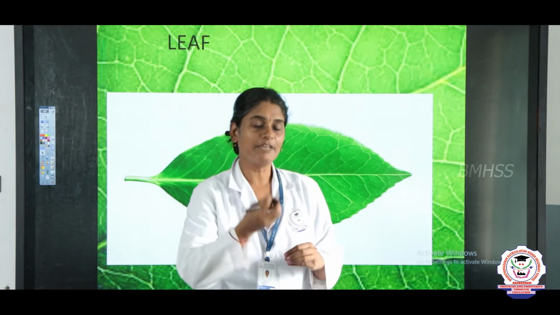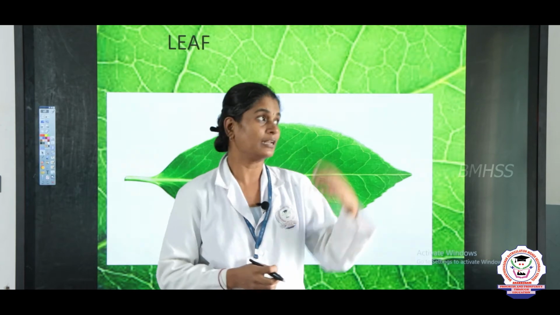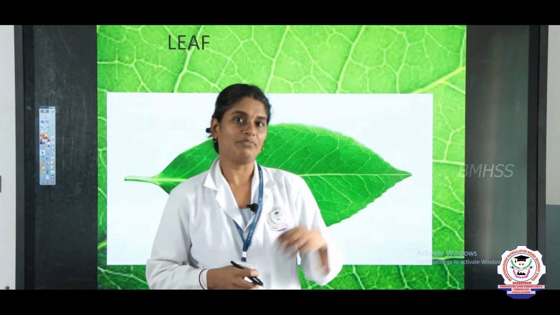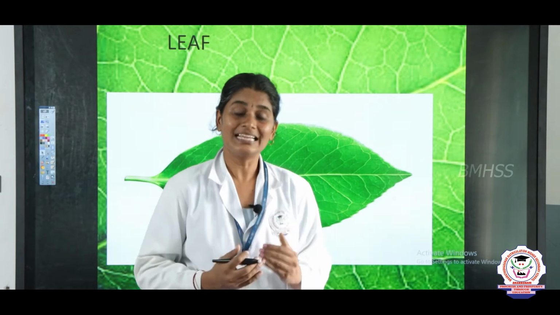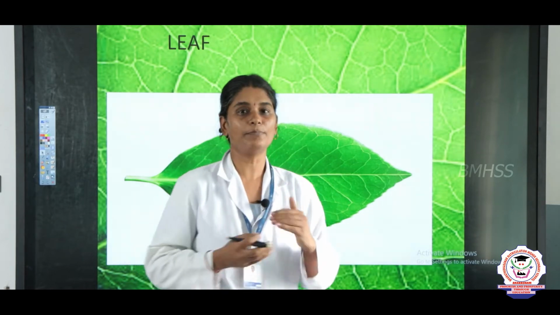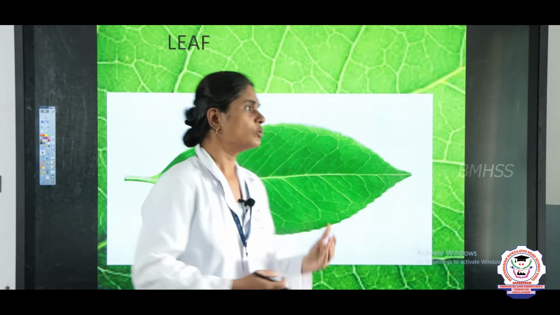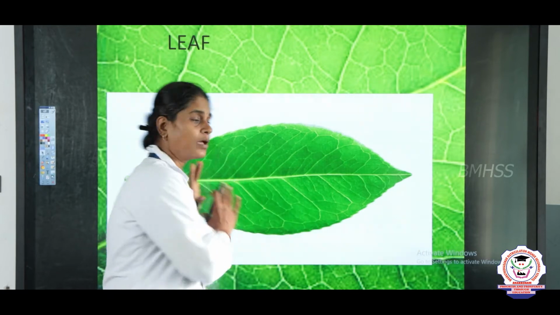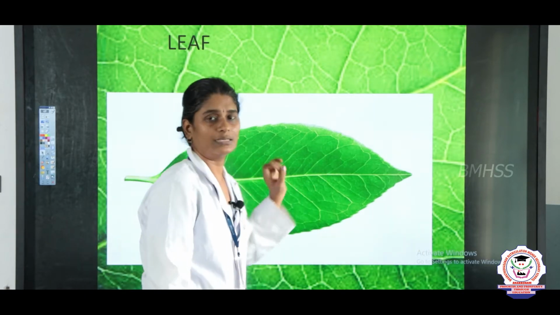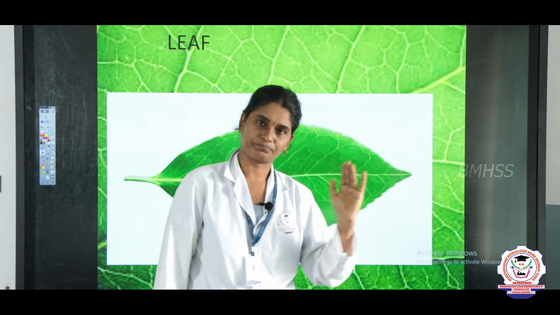By seeing neem leaves, we can say it is a neem tree. By seeing the leaves of the coconut, we can easily say it is a coconut tree. In the same way we can identify the type of plant by seeing the leaves. We cannot say all leaves will be of the same shape or size. It varies from plant to plant.